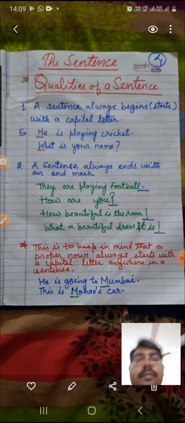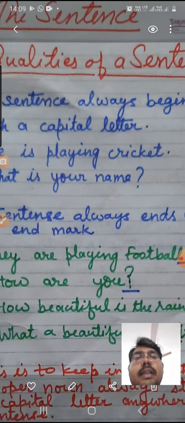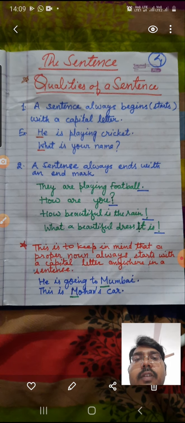Now we understood what is a sentence. A group of words that makes complete sense is called a sentence. Now we need to understand the qualities of a sentence. What are the qualities of a sentence? The first quality of a sentence is that a sentence always begins with a capital letter.